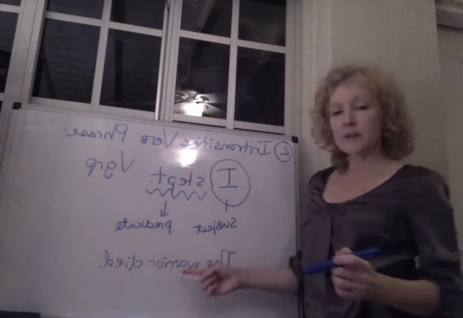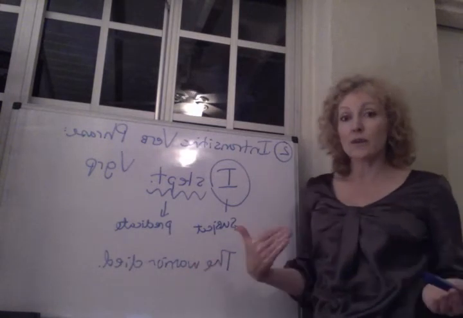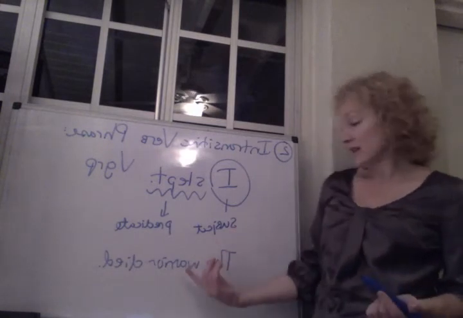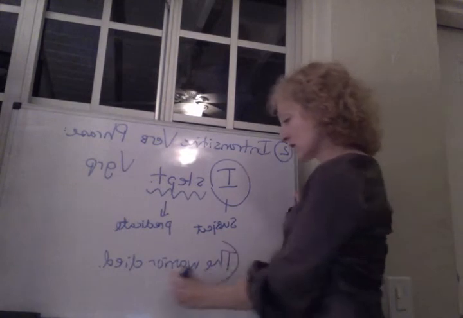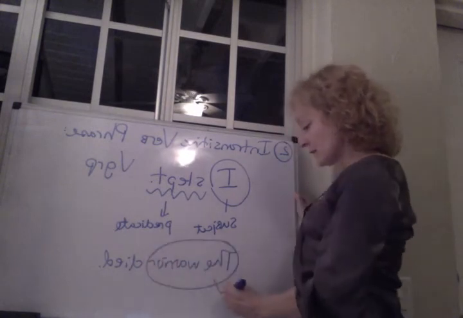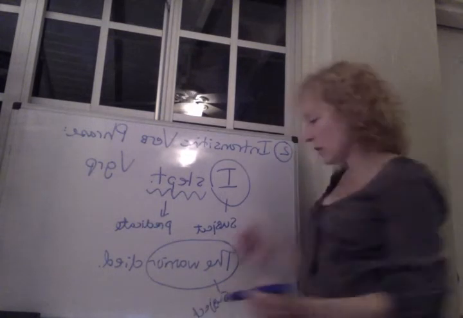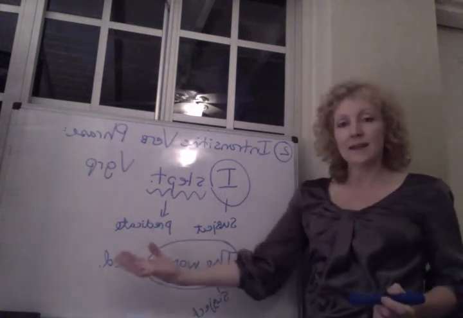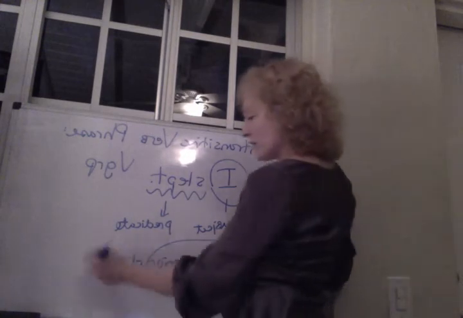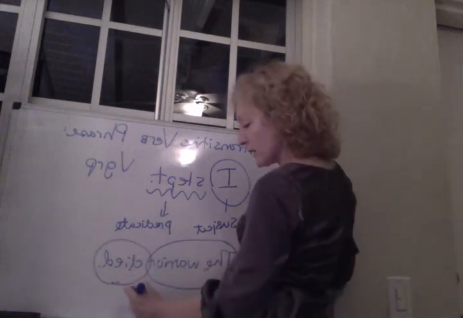The warrior died. So you know that who the sentence is about is the warrior. This is going to be the subject of your sentence. And then we know that what we're saying about the warrior is that he died. So died is going to be our predicate.